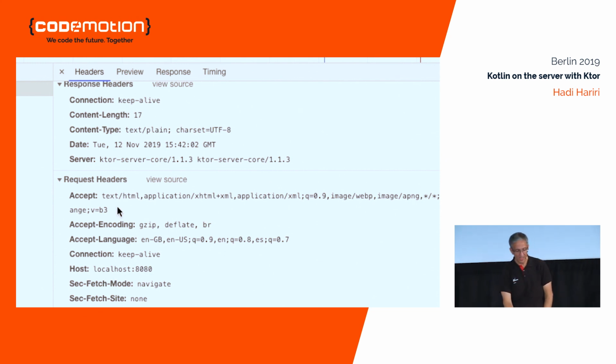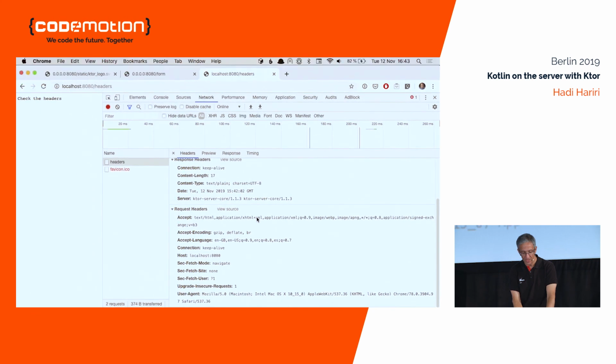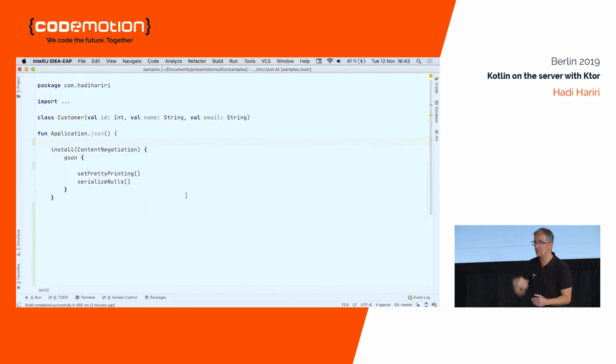When a request comes in, the client sends a request header with the different types of formats that it supports. One of these parameters is the q value, or the weight, where one is the default weight, and that indicates the priority of the content type it wants to receive. So in this case, it's saying I'll accept text/html, application/xml, etc., and the order in which I will accept that. So when Ktor receives that request,